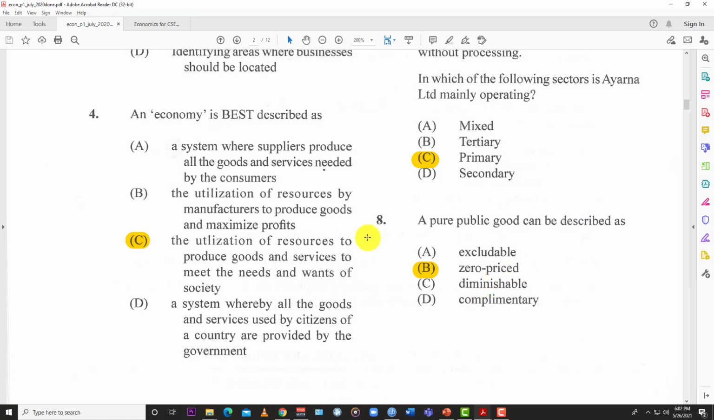So they have here, it's diminishable, excludable, complementary. So the best answer is zero price, because basically you can go and enjoy a park, enjoy a stoplight, lamppost light without any price to you, really and truly. So that's why this is zero priced.